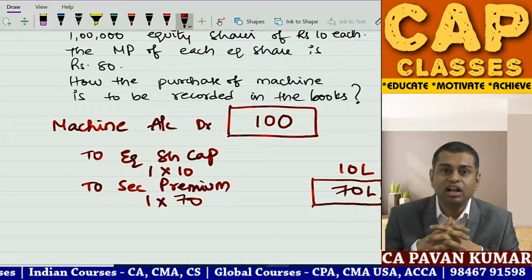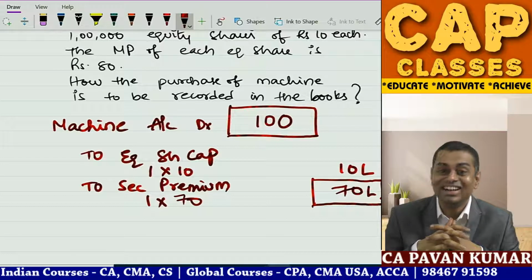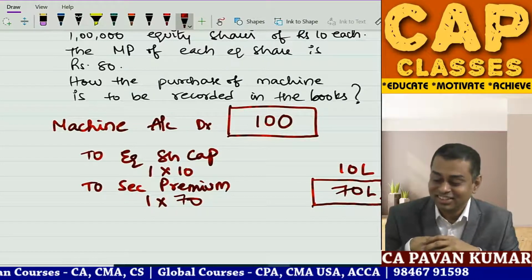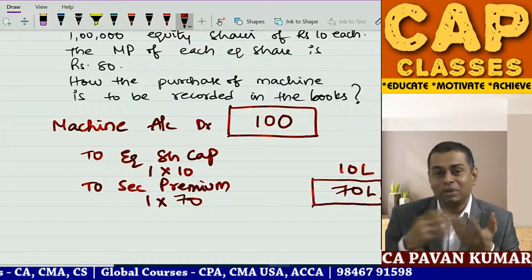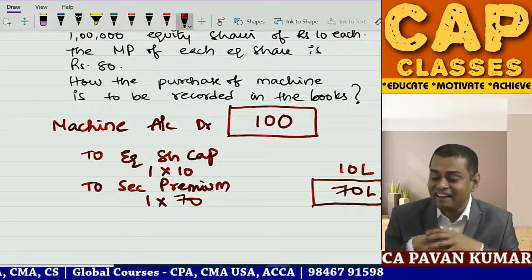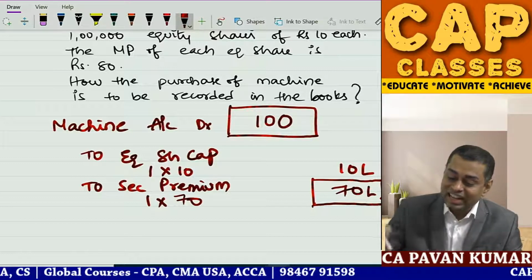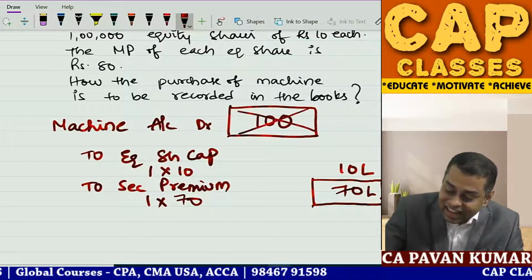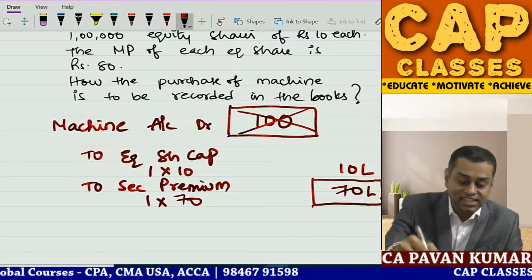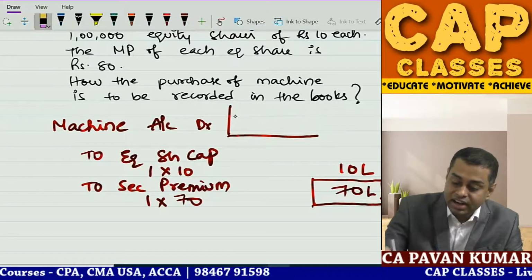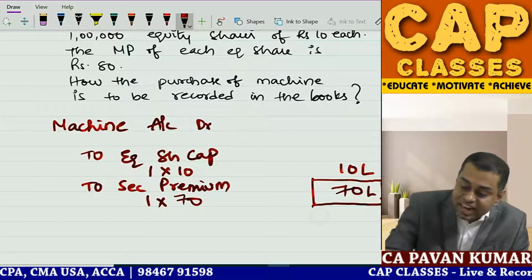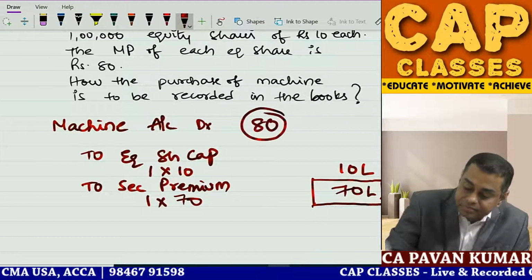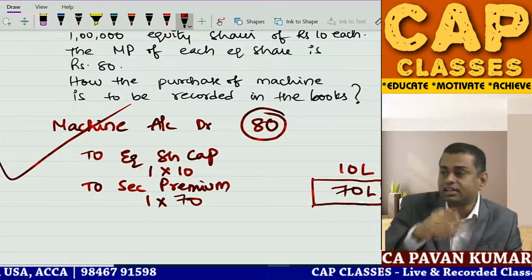Shall I take it to P&L account? To P&L account 20. Some students told this answer also. Sir, recognize profit. I am like, seriously, you are issuing shares, purchasing machine, recognizing P&L? So beta, this is wrong. This cannot be 100. This has to be 80. This journal entry is correct.